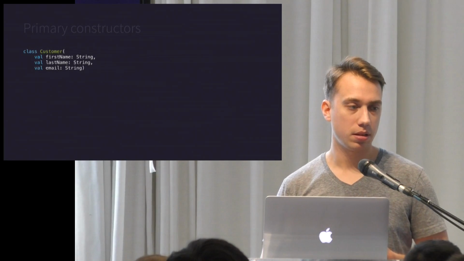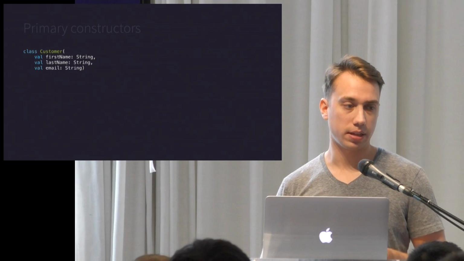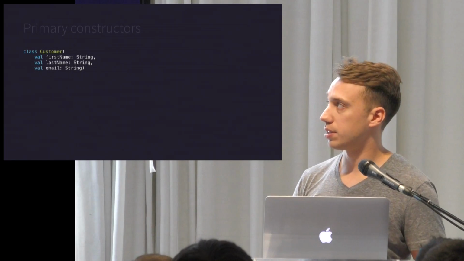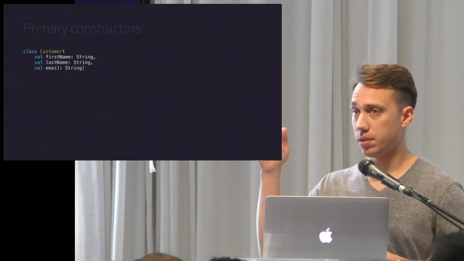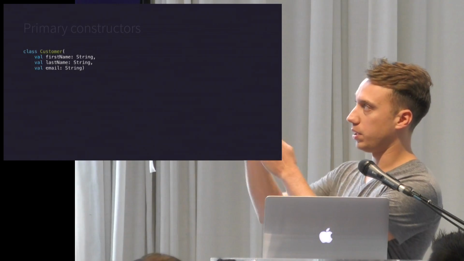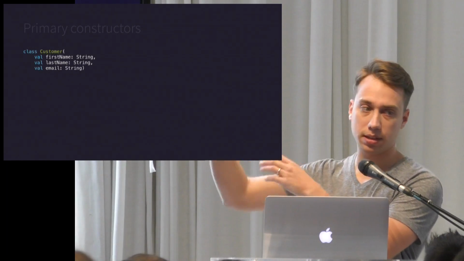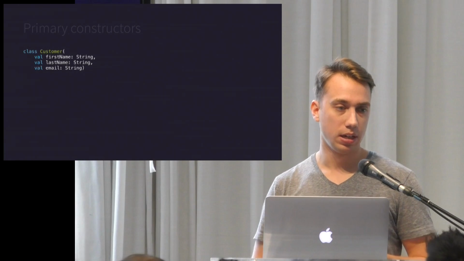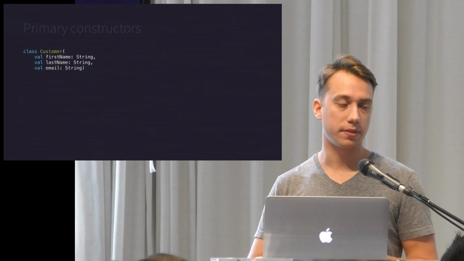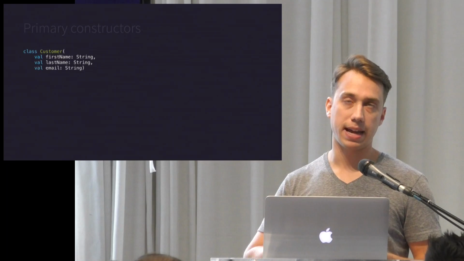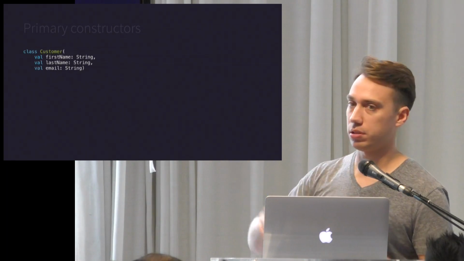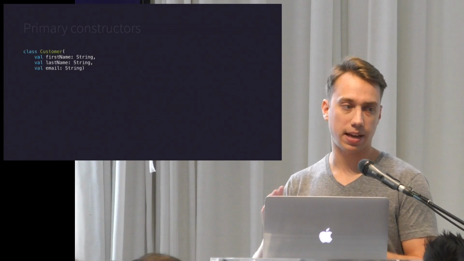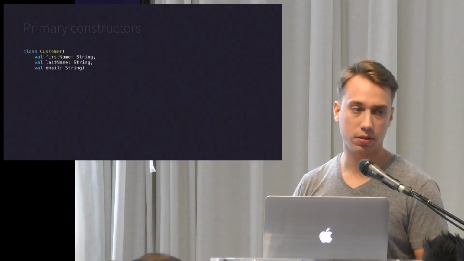Yes? Will this work with constructor injection? Yes. So there's a bit of a different syntax if you want to annotate the primary constructor. Basically, between the class name and the first parenthesis, you add all your annotations, and because of that, you then need to add the constructor keyword. So it'll look like class Customer, at inject, constructor, and then the rest of the constructor.